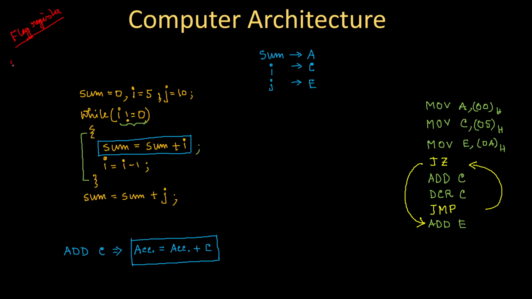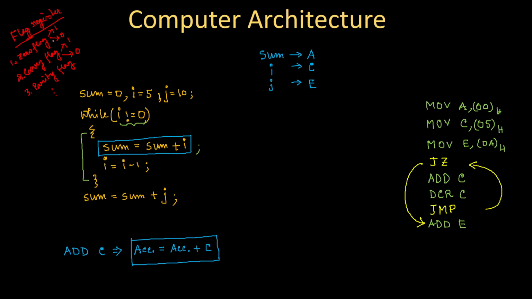For example, I can have a zero flag, or a carry flag, or, for example, a parity flag. In this way different flags are present, and their value is either 1 or 0 because it's a flag bit.